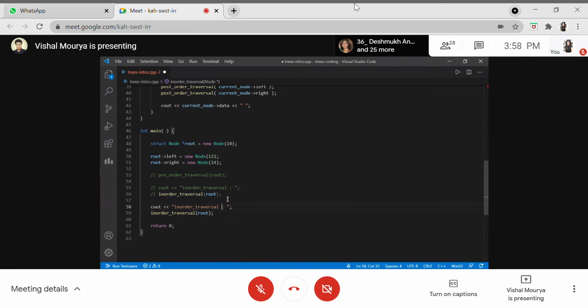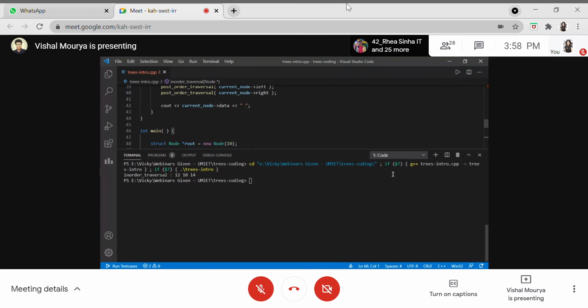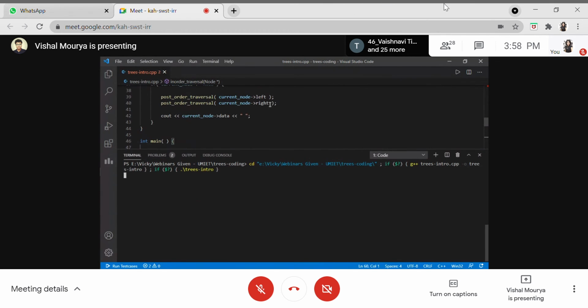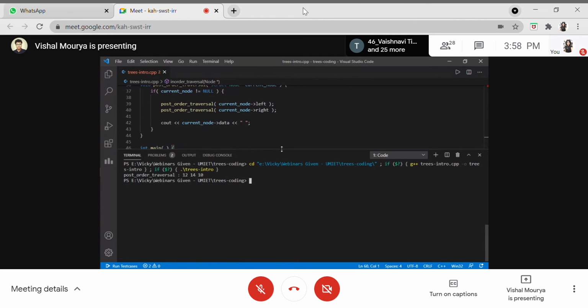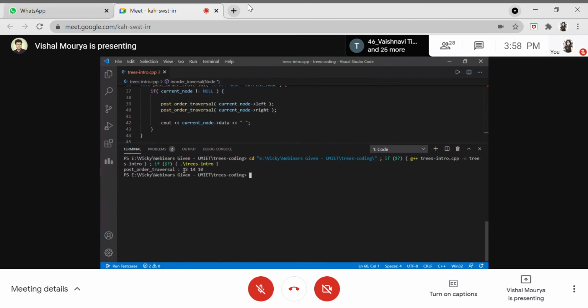So let me comment out that thing, and then let me use this function directly. This is the post order traversal and I'm just passing the root there. So let me pull up my terminal, run it and see the output this particular code is giving. It's giving 12, 14, and 10. So let us verify it.